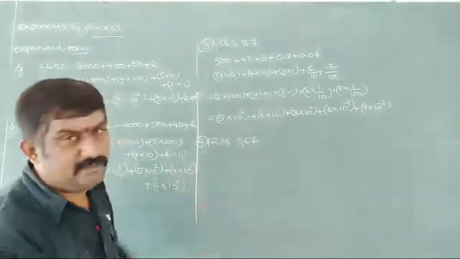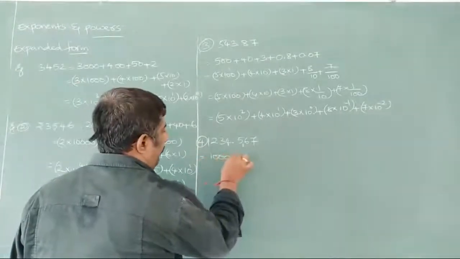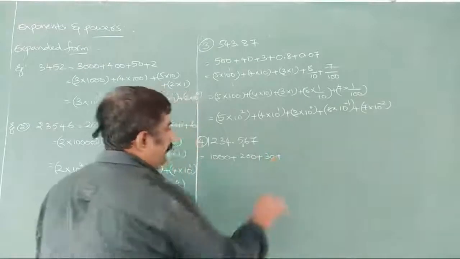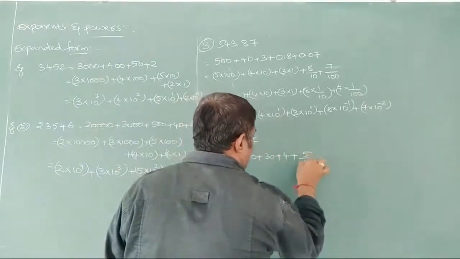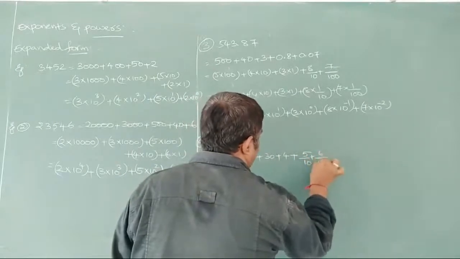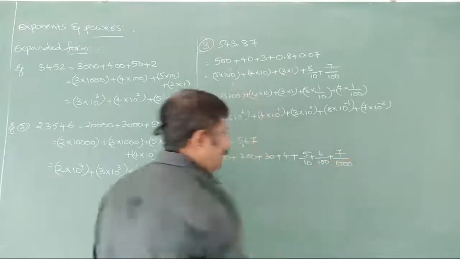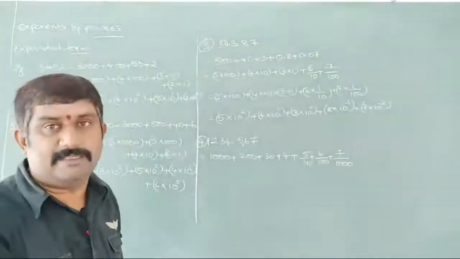Now expand this as it is. 1000 plus 200 plus 30 plus 4 plus 5 by 10 plus 6 by 100 plus 7 by 1000.